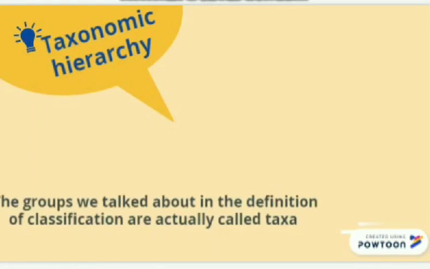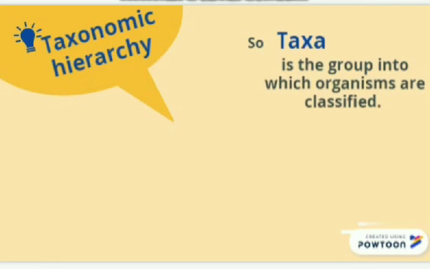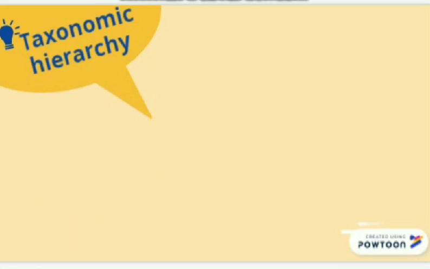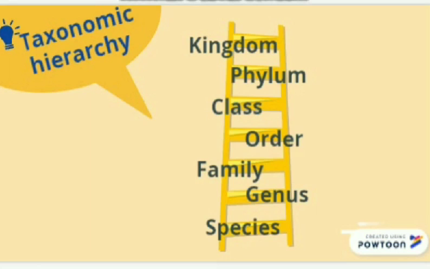The groups we talked about in the definition of classification are actually called taxa. So taxa are the groups into which organisms are classified. Taxa combine together to make a ladder which is known as taxonomic hierarchy. There are a total of 7 taxa: kingdom, phylum, class, order, family, genus and species. Kingdom is the largest taxon and species is the smallest one.